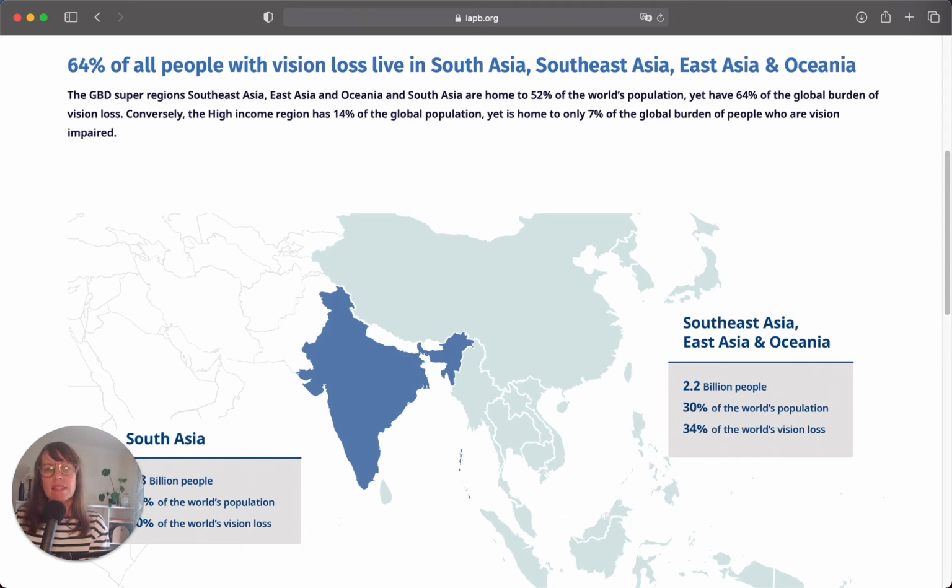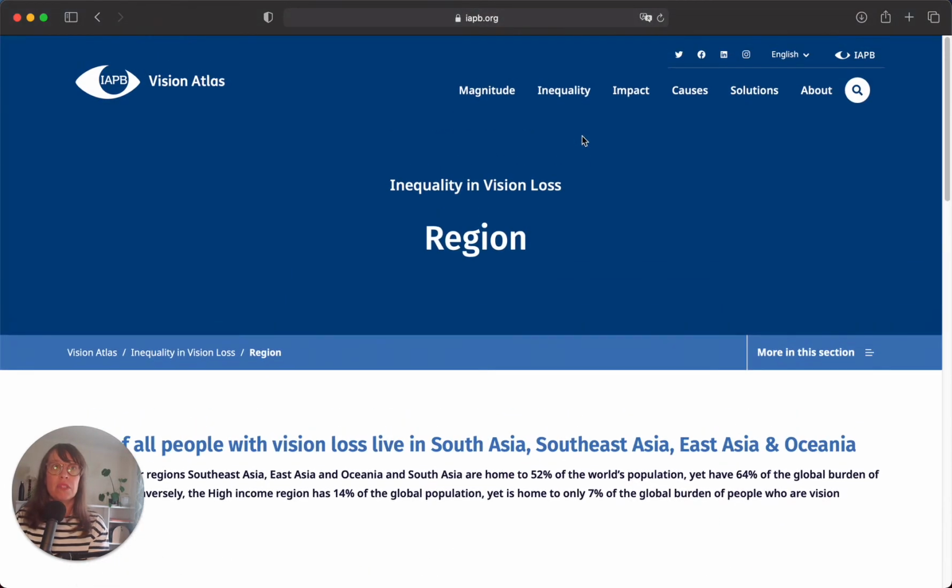Now, I guess it's to be expected that a lot of the vision loss in the world is found in these two regions, considering that these regions are home to China and India, both of which have very large populations. However, these two regions are actually only home to just over half of the world's population, not 64%. So that indicates that there is an inequality, and the vision loss is not simply distributed evenly among the world's populations. So the interactive maps are a great way to quickly see and explore differences between regions.